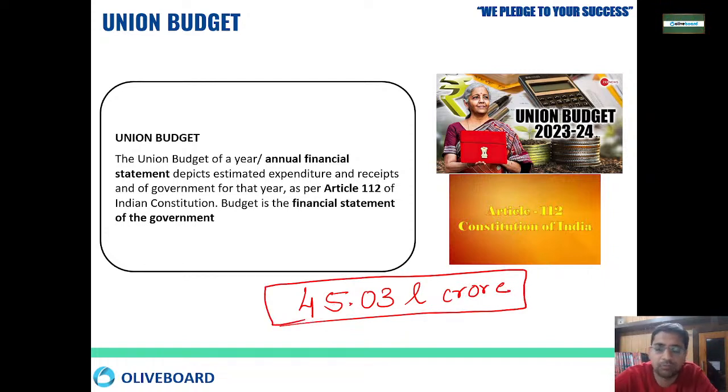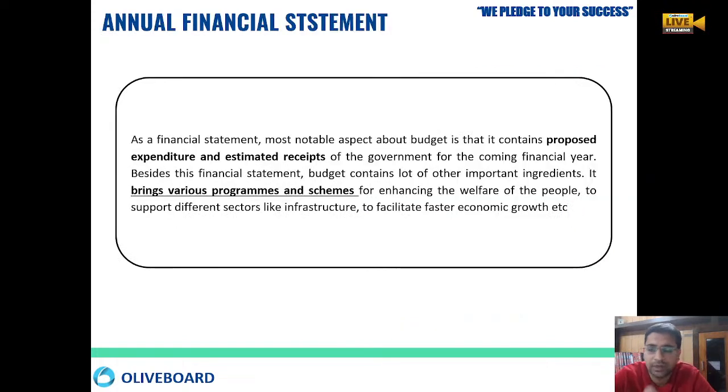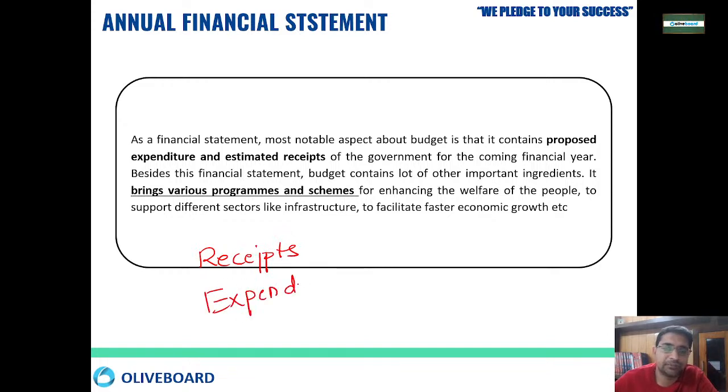As per Article 112, every year the government has to present the annual financial statement in Parliament, and that is called the budget. In this budget, the government has to say where they are going to get the receipts and where they are going to do the expenditure.